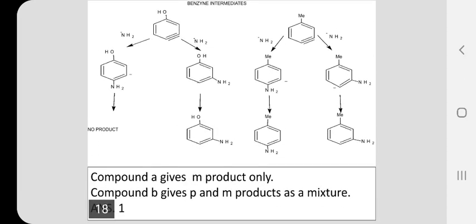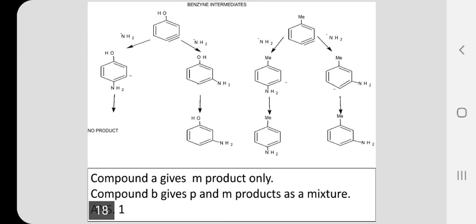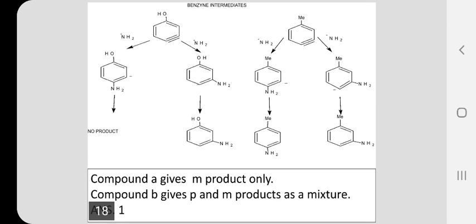See, the benzyne intermediate obtained from bromophenol, when it is treated with sodamide and liquid ammonia, the nucleophile produced can attack at the para position as well as at the meta position.